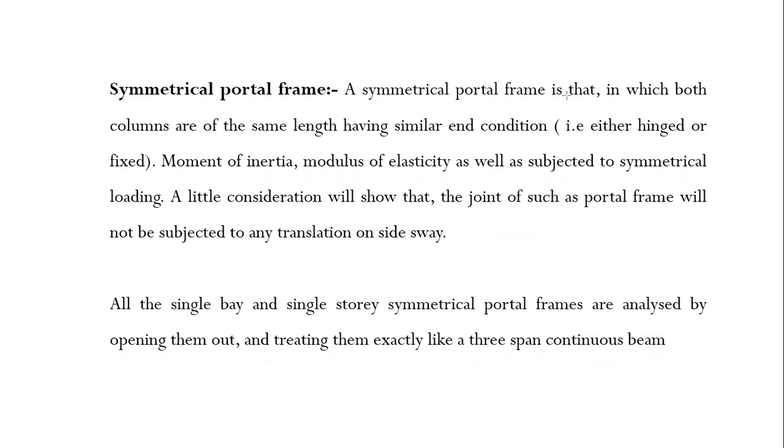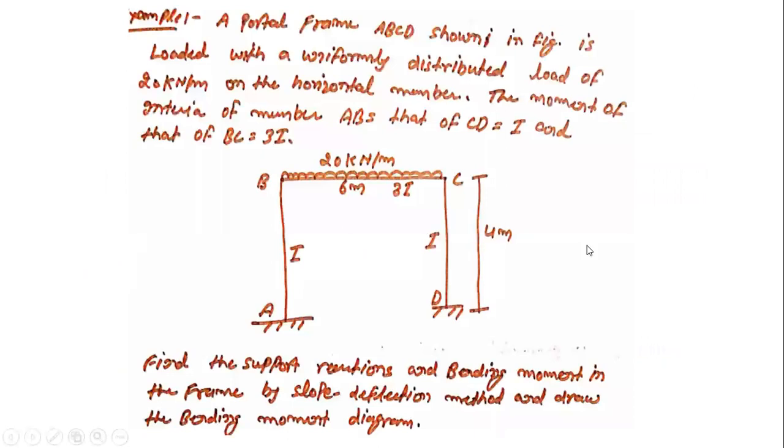So let's see a problem related to frames. You will understand what I am discussing. Guys, this is a simple problem given in front of you. A portal frame ABCD shown in the figure is loaded with a uniformly distributed load.